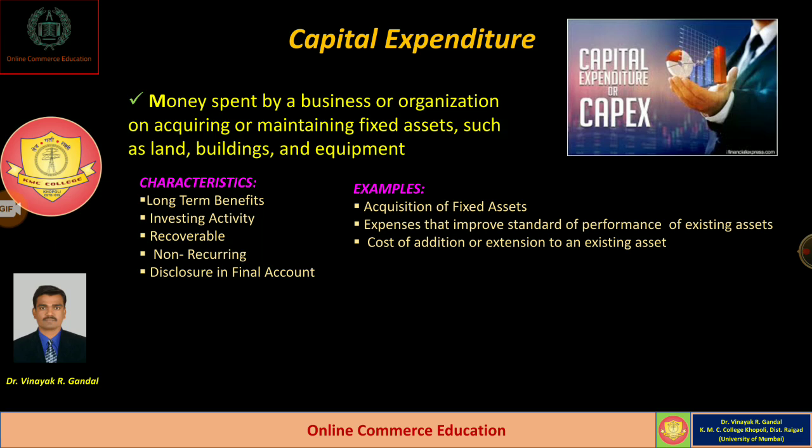In that case, whatever amount is spent on the addition or extension to an existing asset is also called capital expenditure. Investment is also an example of capital expenditure because normally people make investments for a long period of time, and it always has some future benefits. Okay.